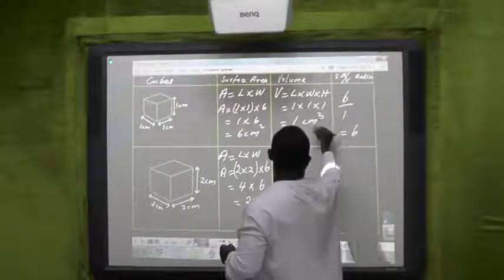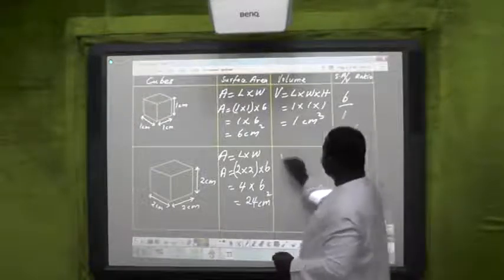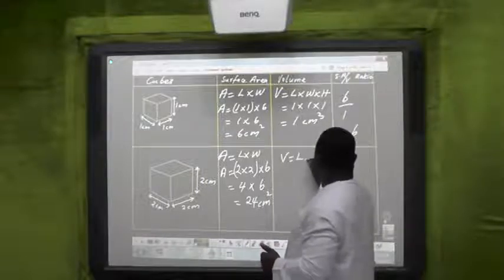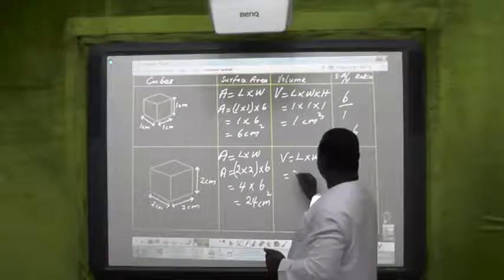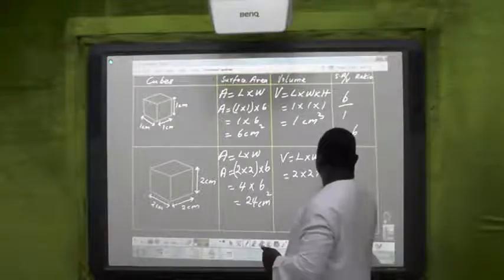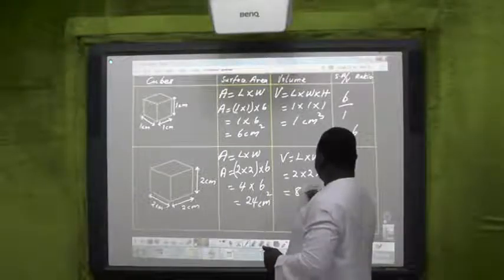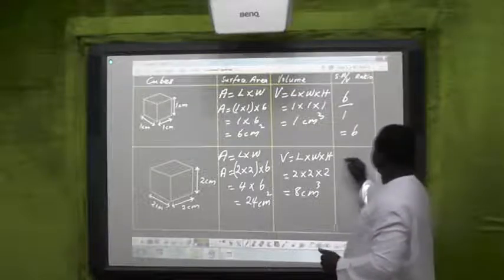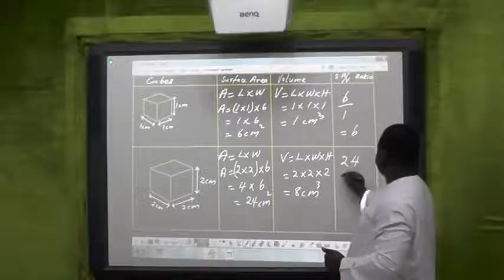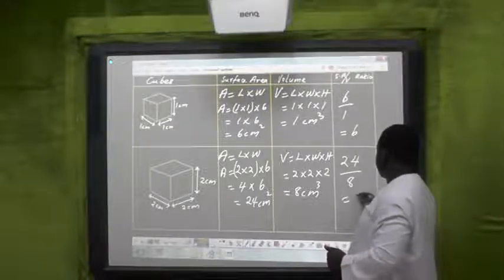And the volume, this is a cube, sorry. Then the volume here is L times W times height, which is 2 multiplied by 2 multiplied by 2. This gives us 8 cm cube. Now we have SA to volume ratio 24 divided by 8, which is equal to 3.